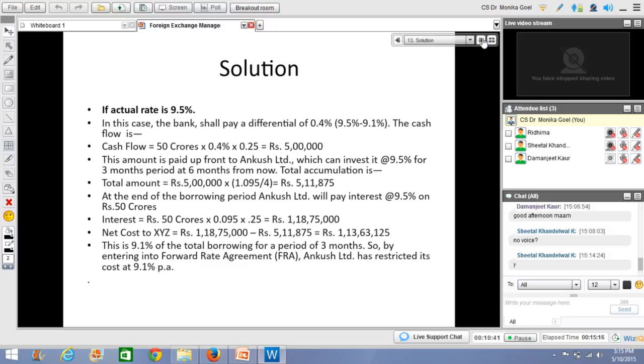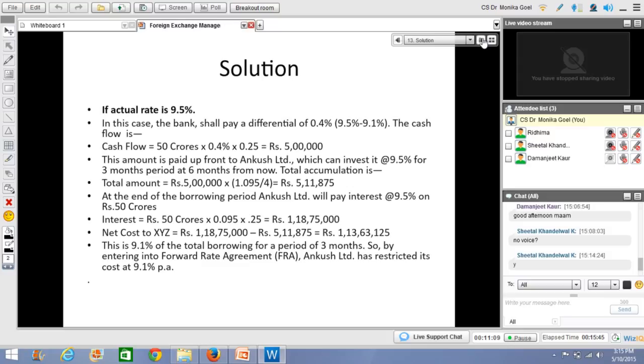which is your underlying amount, 0.4% for a period of 3 months would be 5 lakh rupees. This will be paid upfront by Bank of India to Ankush Limited, 5 lakh rupees. Now Ankush Limited is required to take a loan for a period of 3 months. So whosoever gives the 50 crores to Ankush Limited, it would be required to repay the loan after a period of 3 months, right? So what will Ankush Limited do?